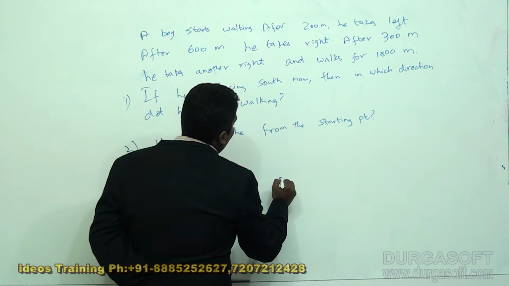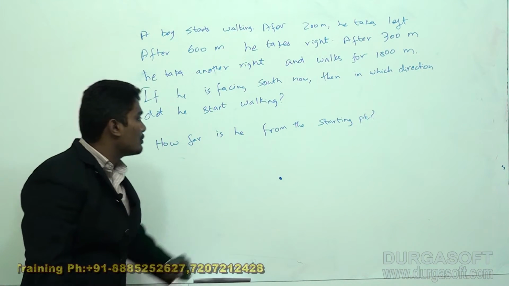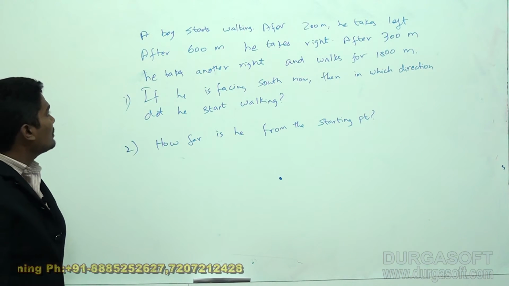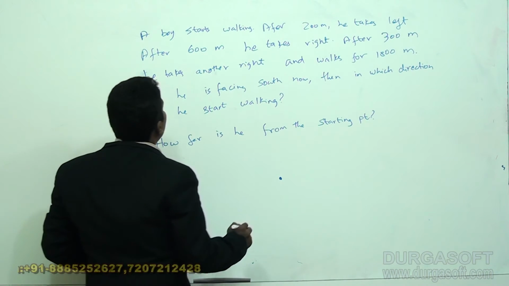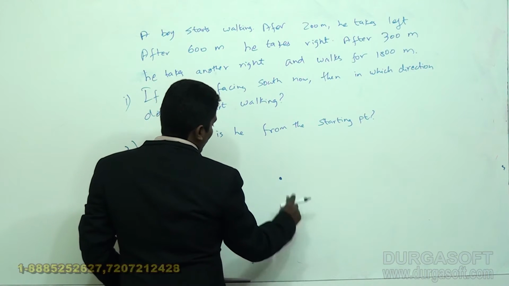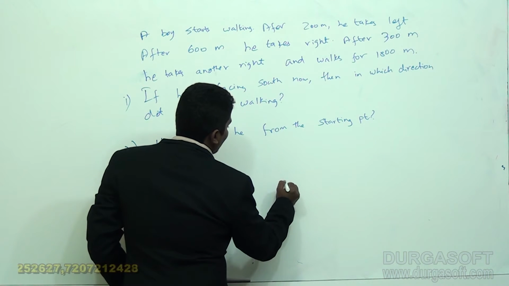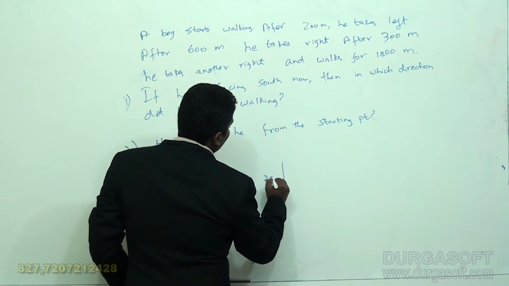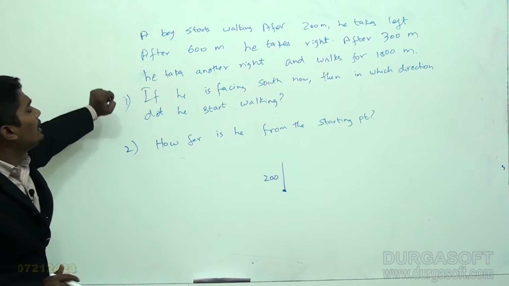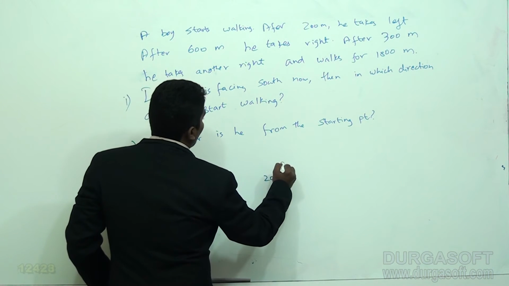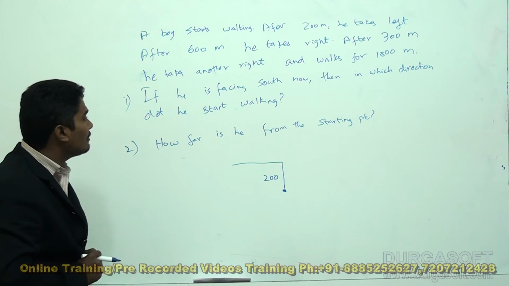Because no direction is given initially, I will assume that the boy starts from this point. The boy starts walking. Let's say he walks 200 meters. After 200 meters he takes left.